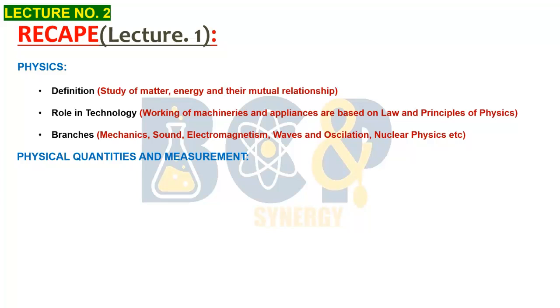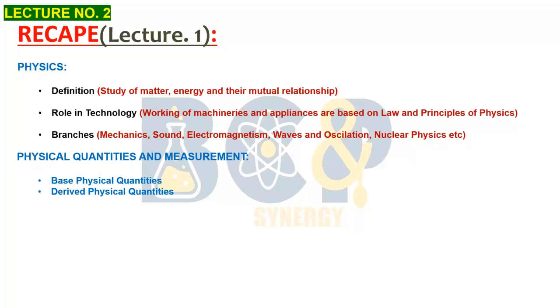Physics is divided into its branches because its knowledge becomes so vast that it was divided into different branches in order to study it more appropriately and in detail. Then we started the first chapter, that is physical quantities and measurement, where we studied what physical quantities are. These are the quantities which are measurable. There are two types of physical quantities: base physical quantities and derived physical quantities.